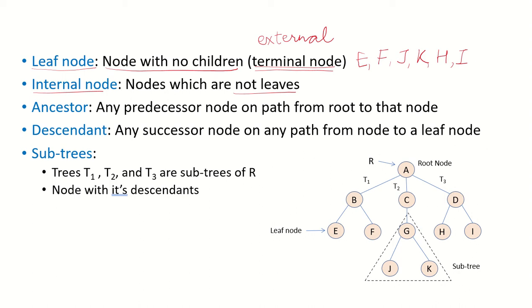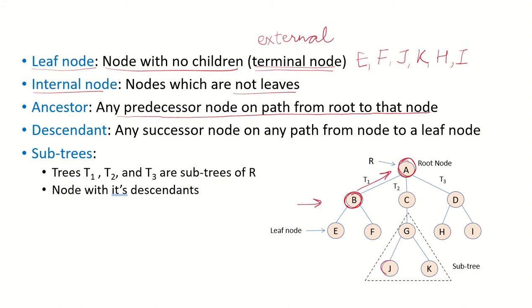What is an ancestor? Any predecessor node on the path from root to that node is referred to as an ancestor. If I talk in terms of the literal meaning of the word ancestor, our forefathers, our parents, our grandparents, our great-grandparents, they are all referred to as ancestors. So for any node, it's all the nodes which are predecessors of it towards the root node. So if we talk about node B, then A would be its ancestor.